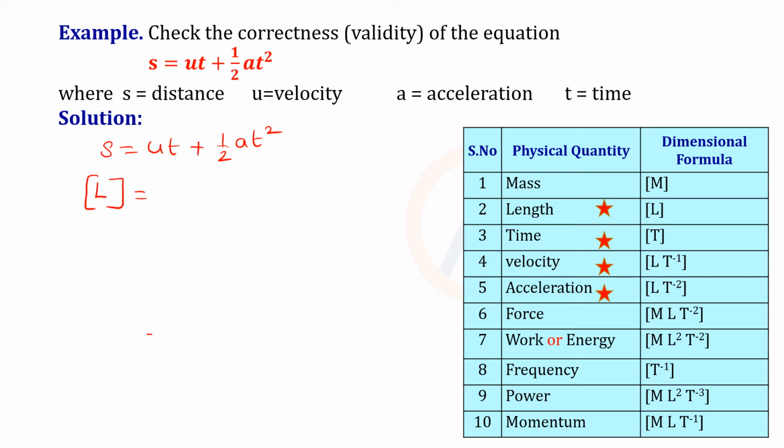equal to u is the velocity. Velocity means LT minus 1, and then t is the time, plus half is a number, so we don't have any dimensional formula for this, so leave that. Then a is acceleration, so here it is LT minus 2, and then multiplied with t square is there, so this is squared.